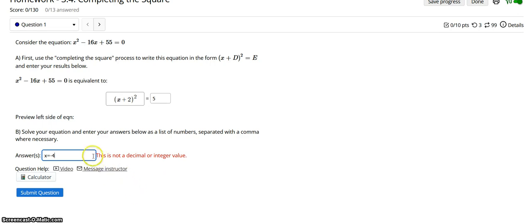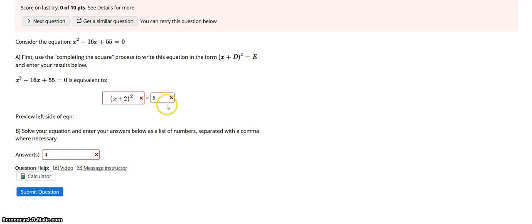Okay, so notice here it says this is not a decimal or integer value. What it's telling me is it doesn't want the x equals. It just wants an answer like so. And I submit, and you'll notice it marks them wrong because I just guessed. I had no idea what the answers were. Clearly, everything's wrong. All right, so let's say this was legitimate and I was really trying to do my homework.